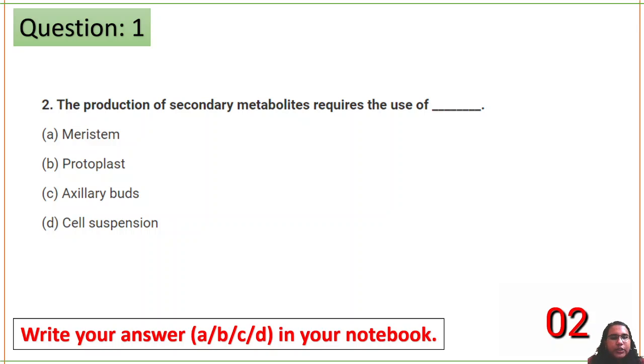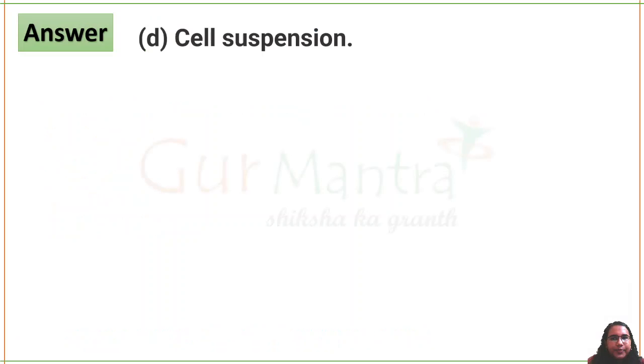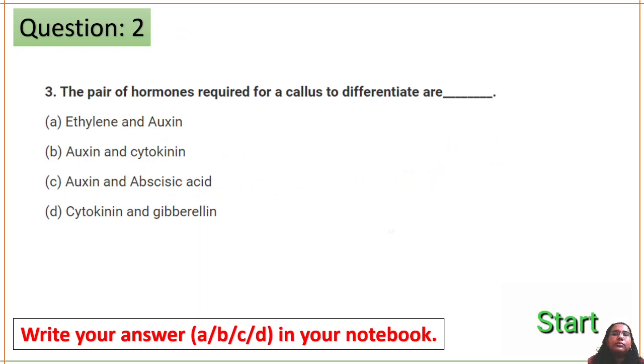Okay, so the correct answer for this question is option D, cell suspension. Next question. For callus differentiation, what are the hormones required? These questions you know, right? We have studied these in plant biotech, in plant cell culture.